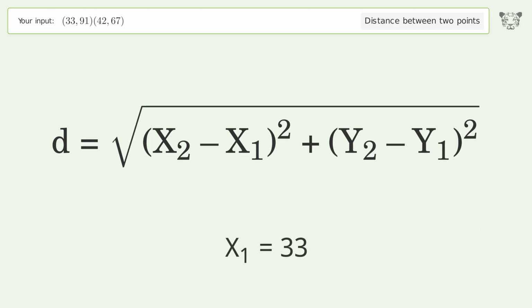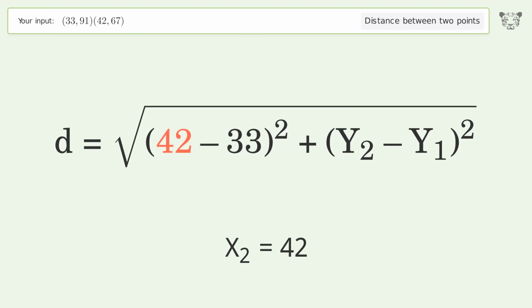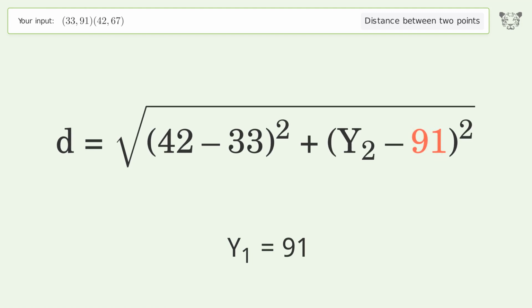x1 equals 33. x2 equals 42. y1 equals 91. y2 equals 67.